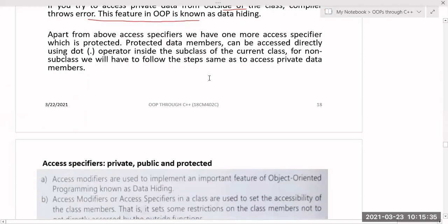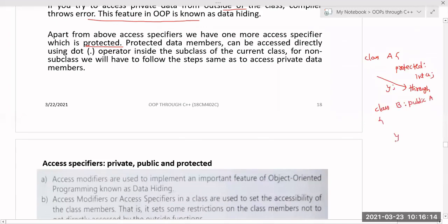Apart from these, we have one more access specifier called protected. Generally we have public and private, and most frequently we will use protected also. Protected data members can be accessed directly using the dot operator inside the subclass of the current class. Inside class A, suppose I have protected data, int a. This protected data I can access inside the class through member functions, or outside the class also through inheritance, that is class B. Here we get a concept, we will discuss in detail.